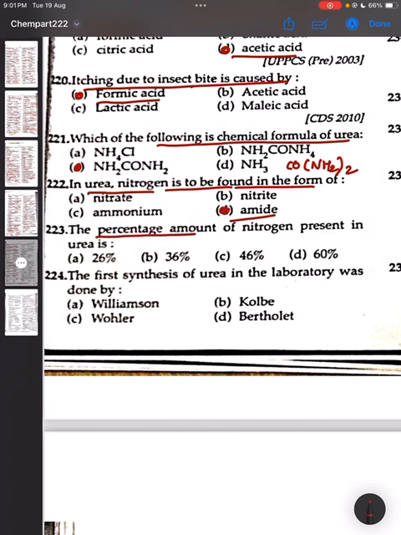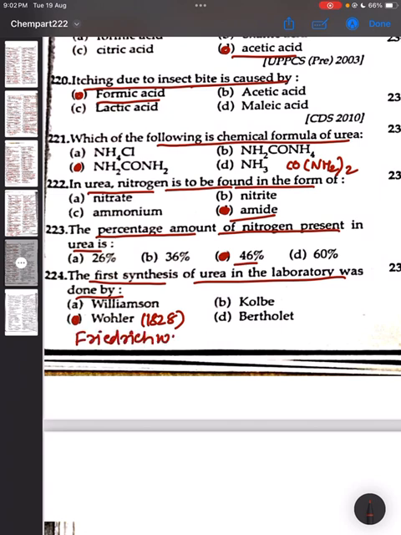223. The percentage amount of nitrogen present in urea is. It is 46%. Option C is the correct answer. 224. The first synthesis of urea in the laboratory was done by. It was done by Friedrich Wöhler. Option C is the correct answer, and it was done in the year 1828. His full name was Friedrich Wöhler.